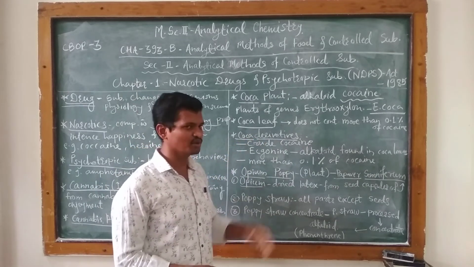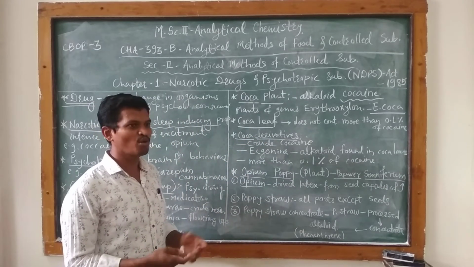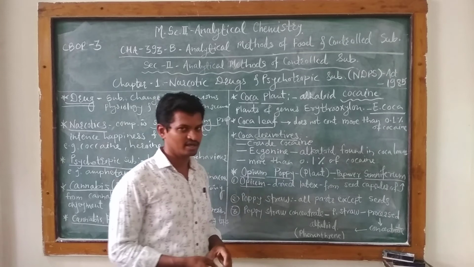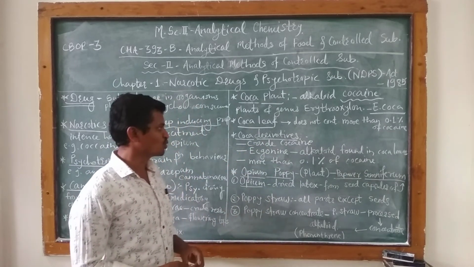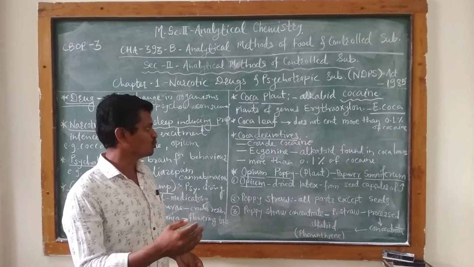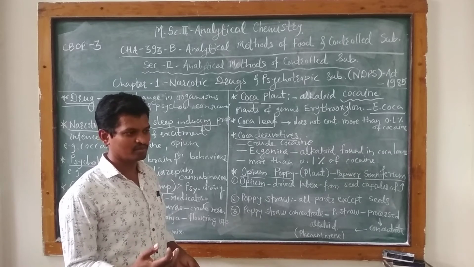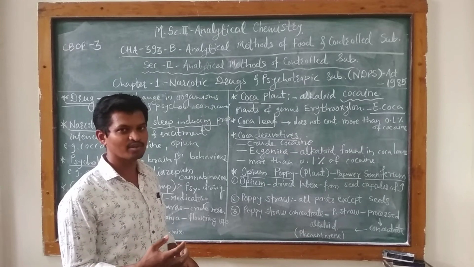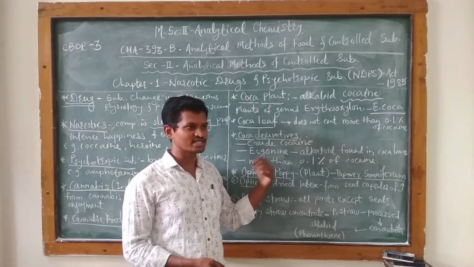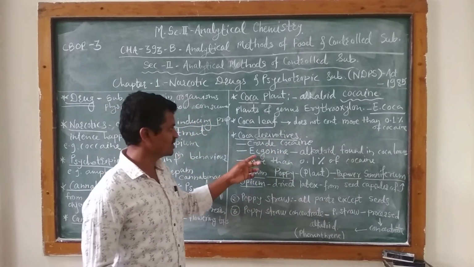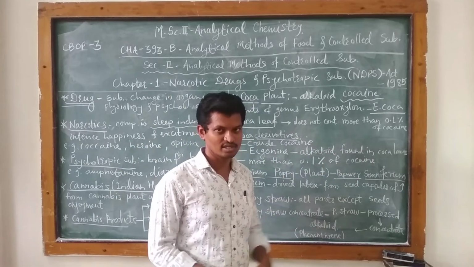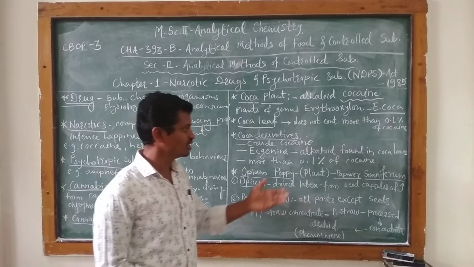Then the second one is coca derivative. Different derivatives can be prepared from this coca plant. The first one is crude cocaine. Crude cocaine is the cocaine alkaloid derived from the leaves and different parts of the coca plant. Then the second one is ecgonine. Ecgonine is the name of another alkaloid found in coca leaves.